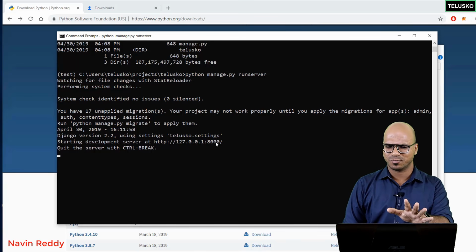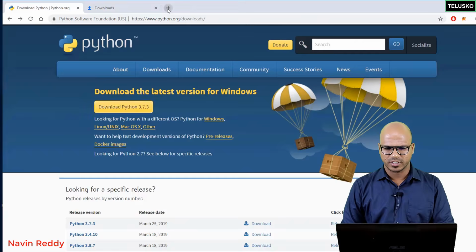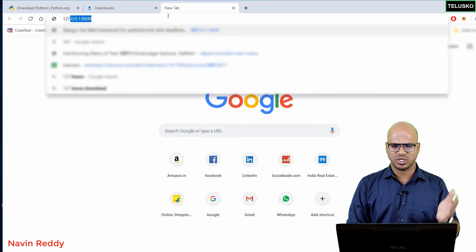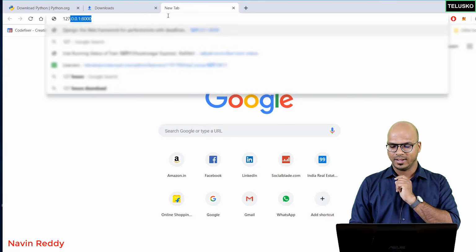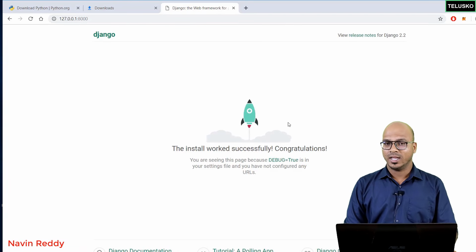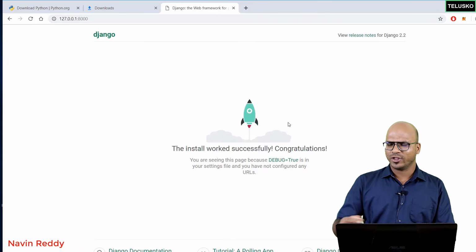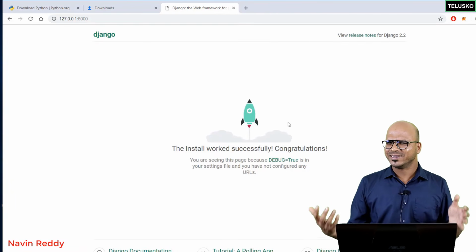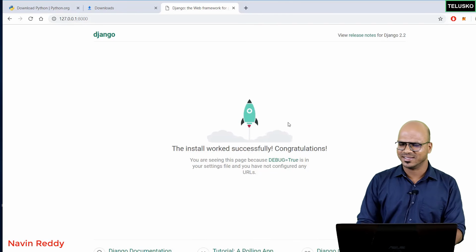Of course, you can change this port number. But I will just go here. I will say 127.0.0.1:8000, and you can see this is your Django homepage. Okay, why are we getting this? Why not our own project data? Because we have not done any coding as of now, and that's why you're seeing this.